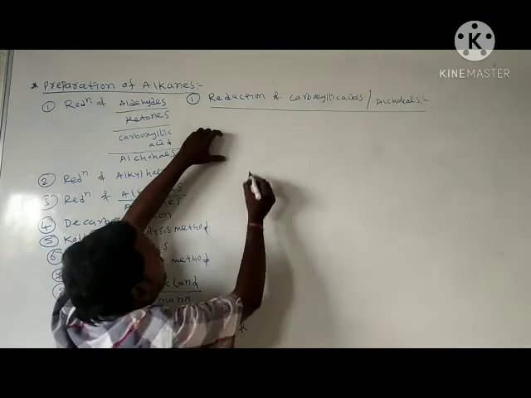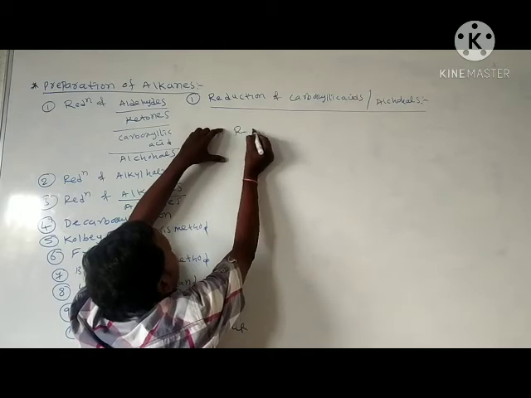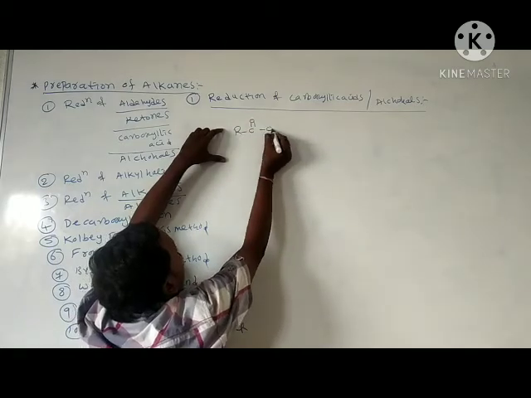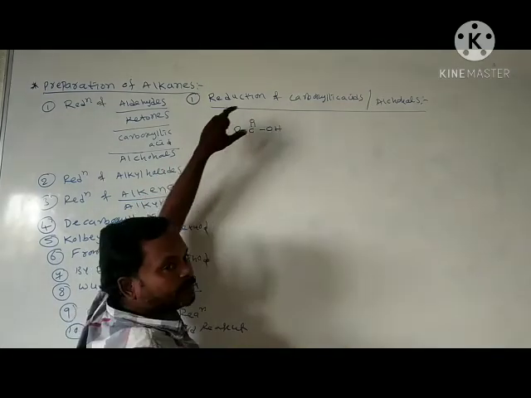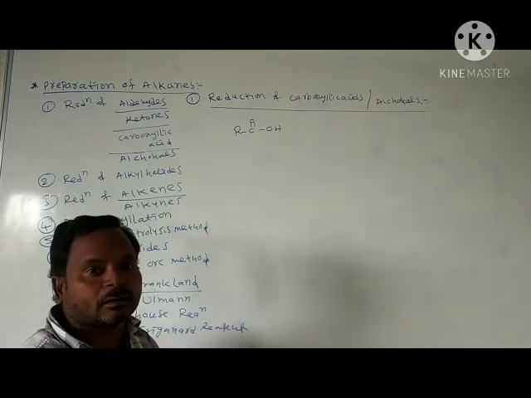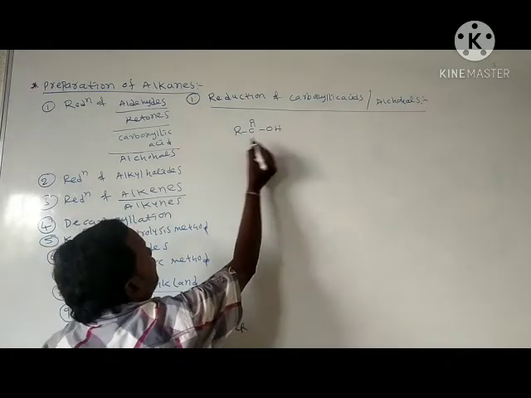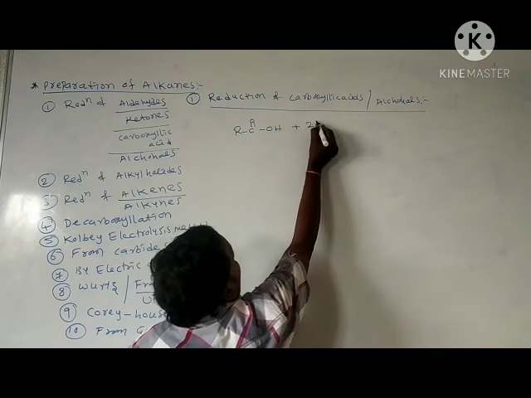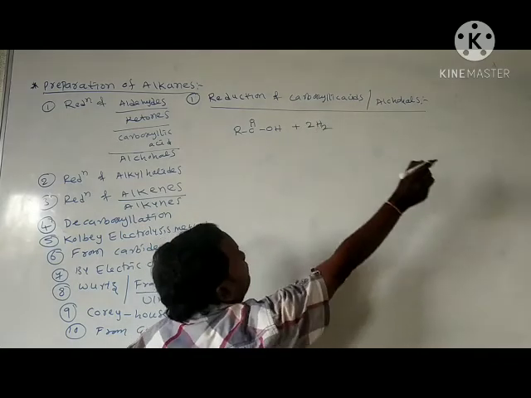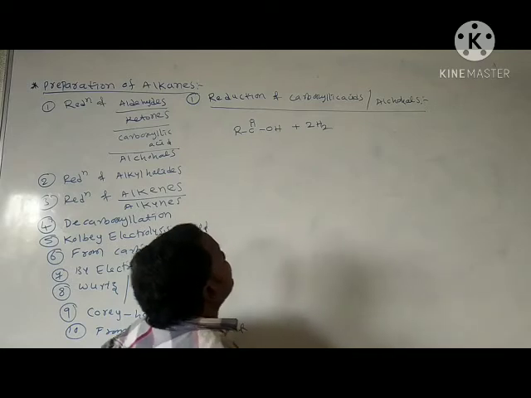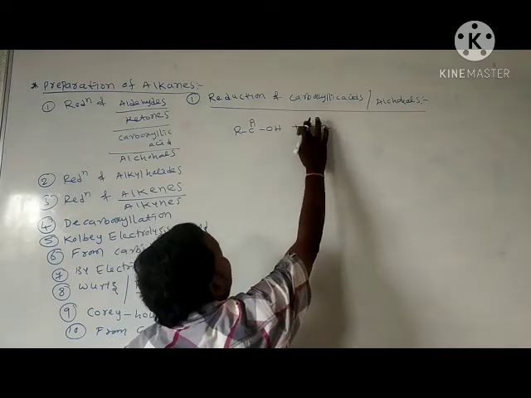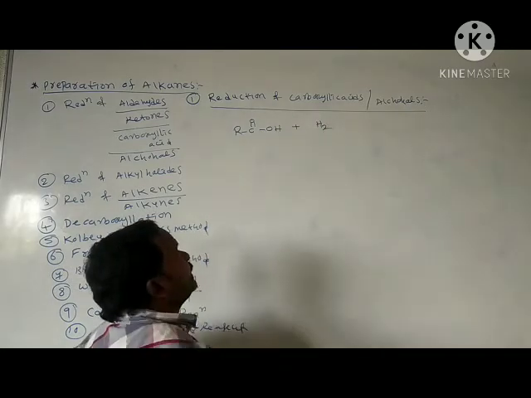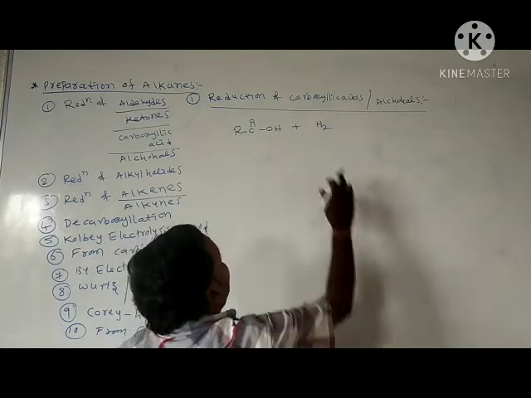What is a carboxylic acid? C double bond O, OH, we call carboxylic acid. What is reduction? Addition of hydrogen. Addition of hydrogen we call reduction.